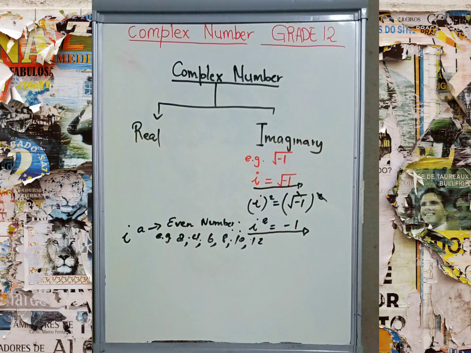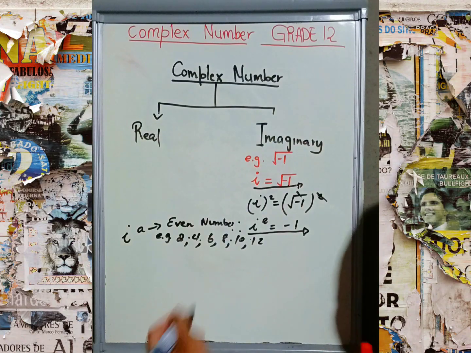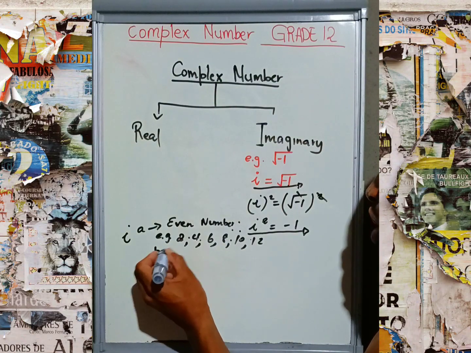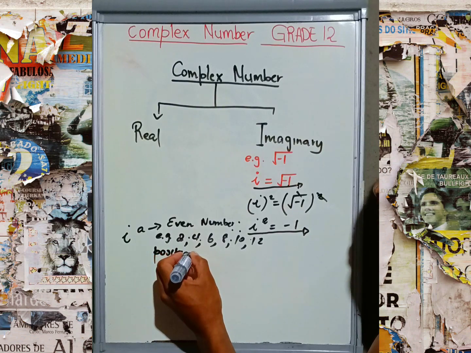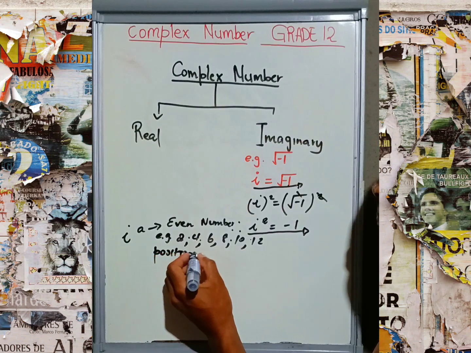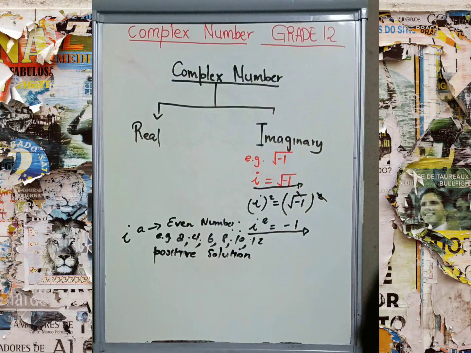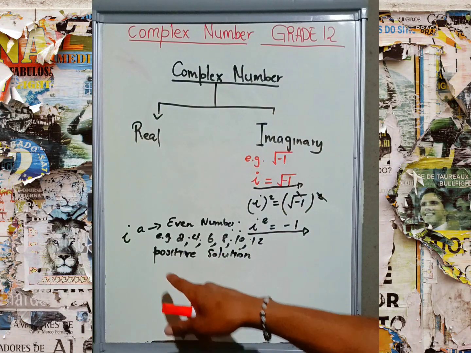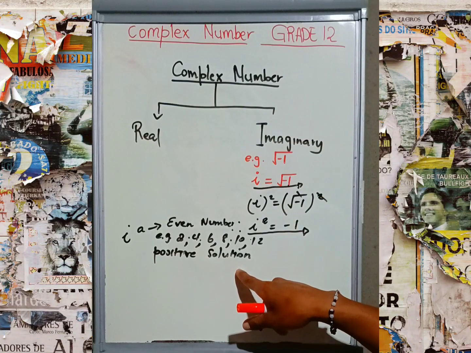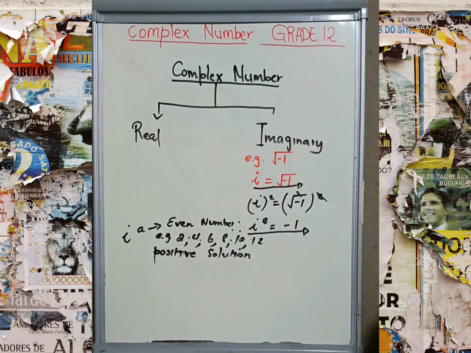If an exponent is an even number, then the solution in the form of i is going to be positive. Let me write here: the solution is going to be a positive solution. The answer that you are going to get when solving the value of i is going to be a positive answer.